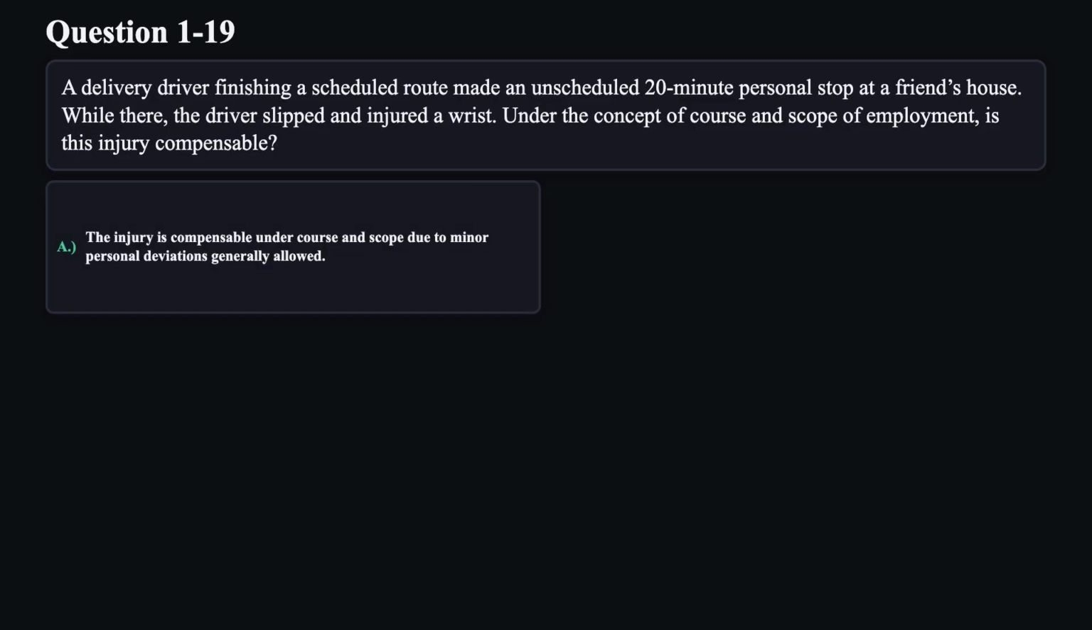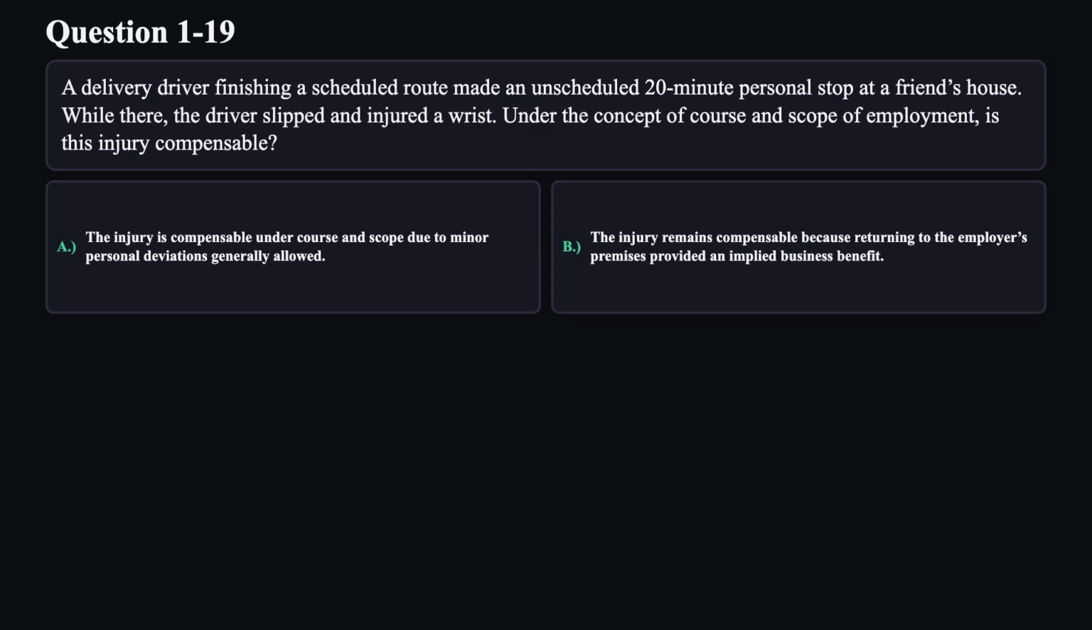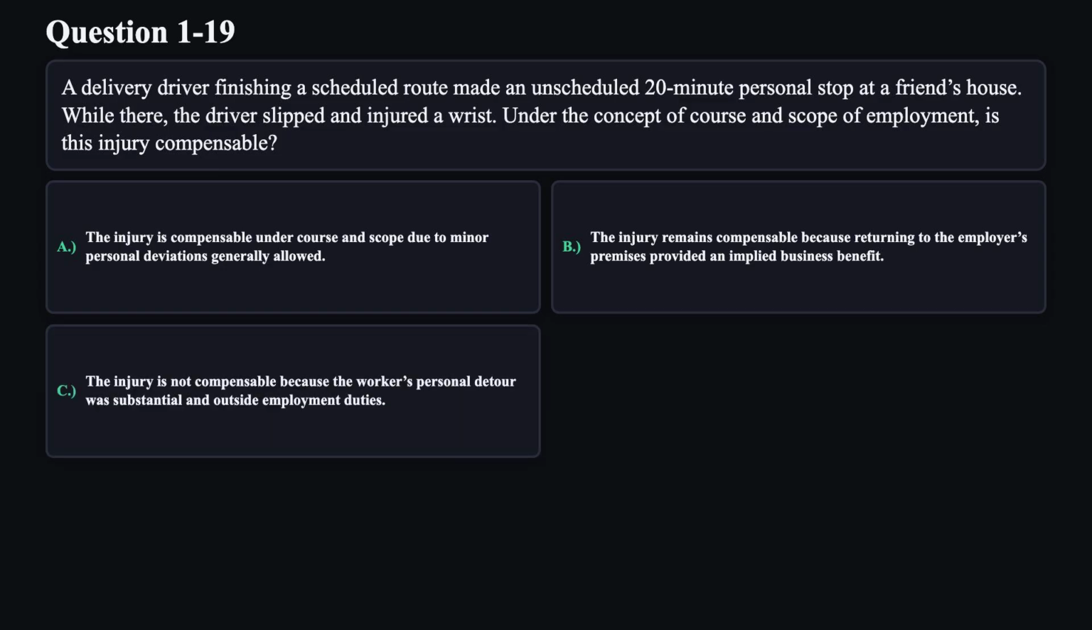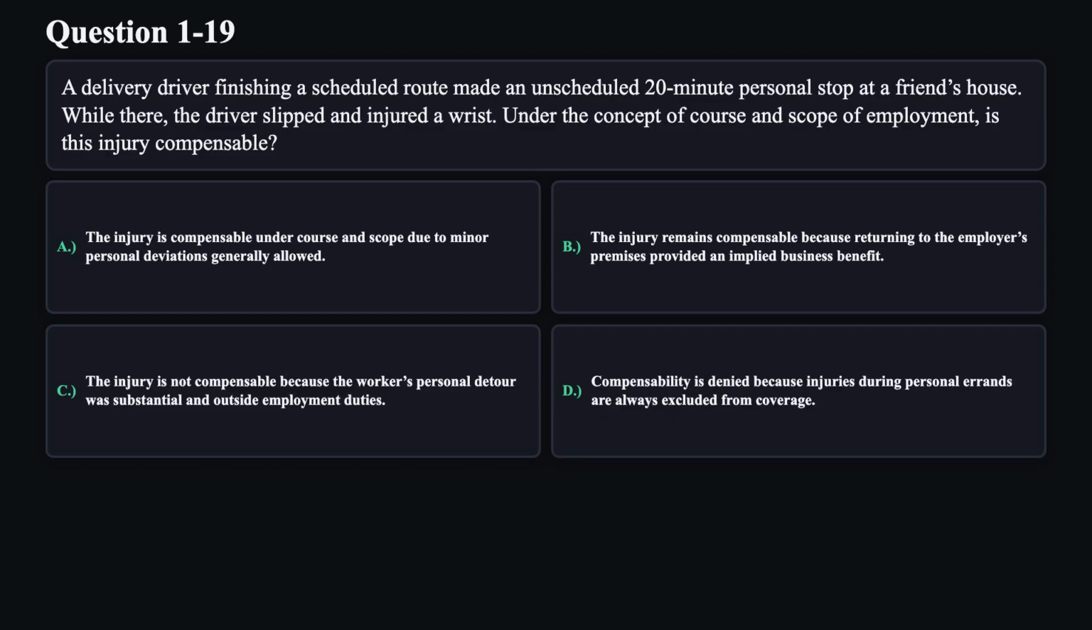A. The injury is compensable under course and scope due to minor personal deviations generally allowed. B. The injury remains compensable because returning to the employer's premises provided an implied business benefit. C. The injury is not compensable because the worker's personal detour was substantial and outside employment duties. D. Compensability is denied because injuries during personal errands are always excluded from coverage.